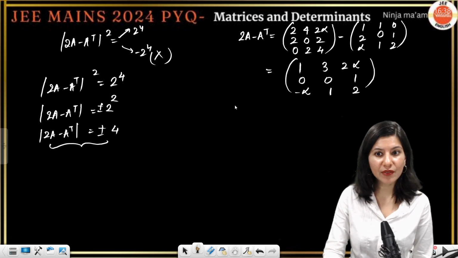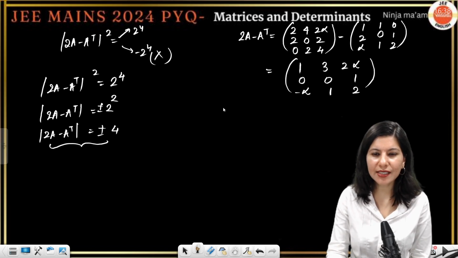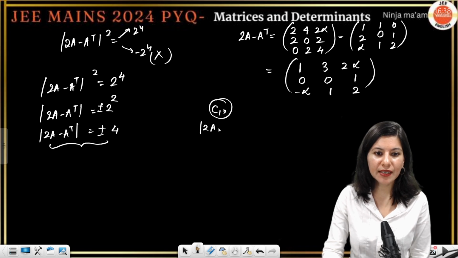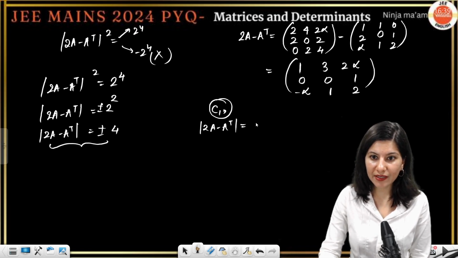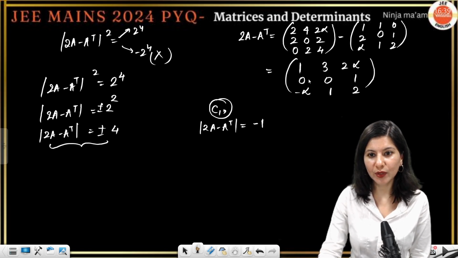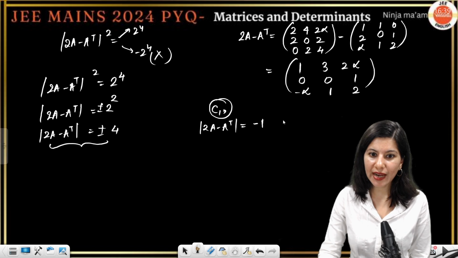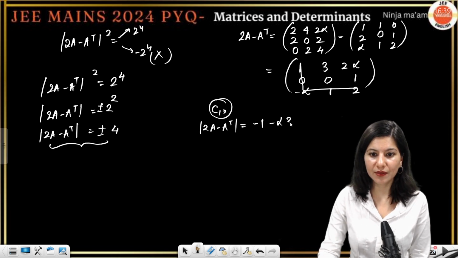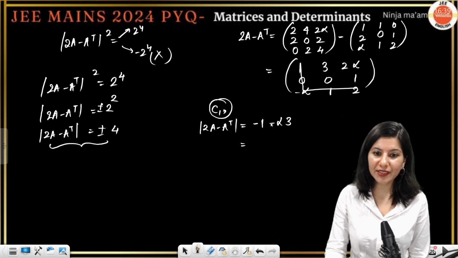So this determinant we have to calculate. Let's expand through column number 1. So determinant of 2A minus A transpose will become what? Tell me. So 1 and minus 1, so this is minus 1, correct? And then minus alpha, 3, that's it. So this is what it is, right?